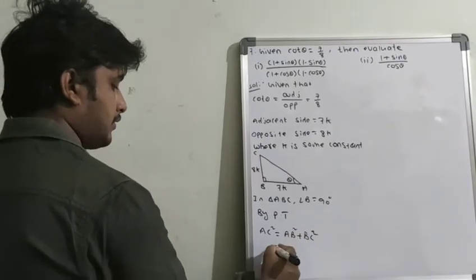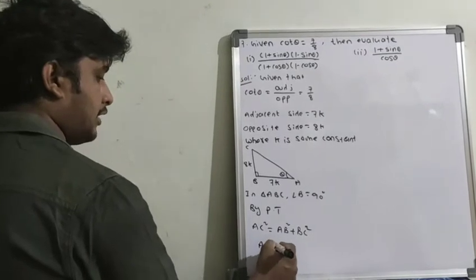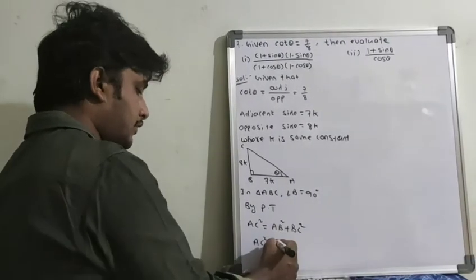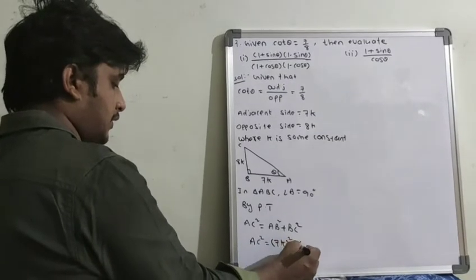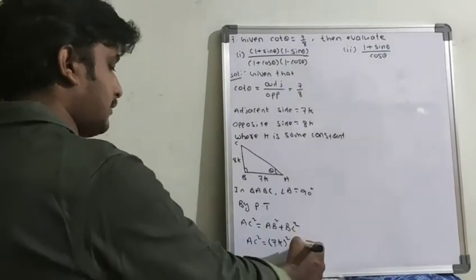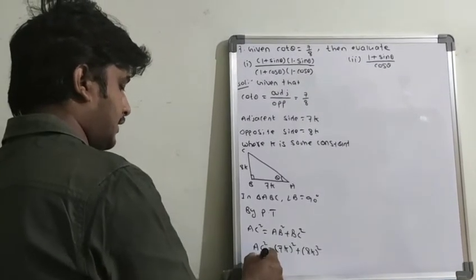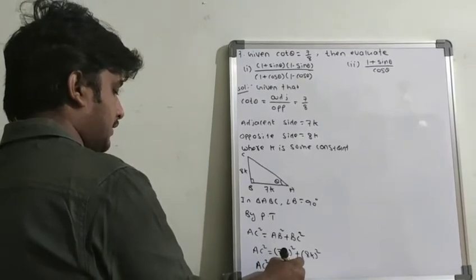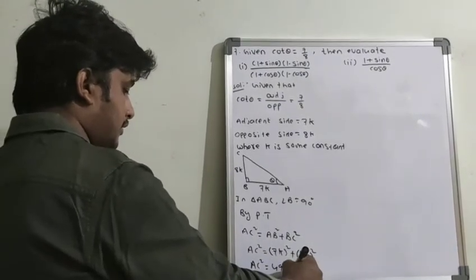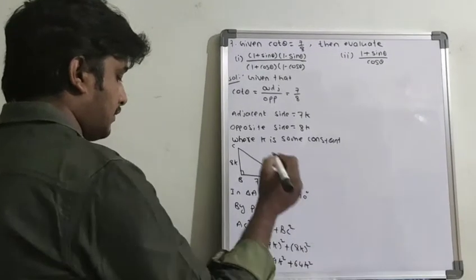So AC square is equal to AB square, 7k whole square, plus BC square, 8k whole square. So from this, AC square is equal to 49k square plus 64k square. So 49 plus 64.